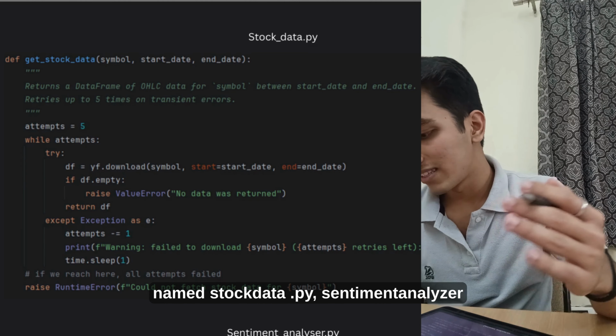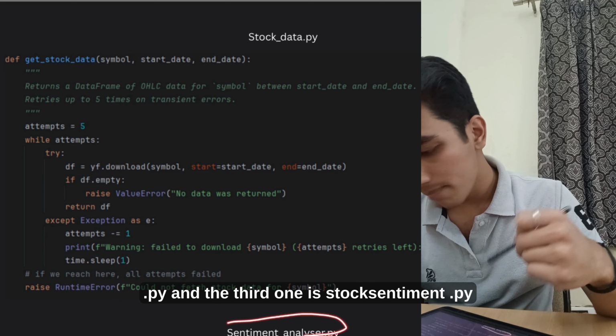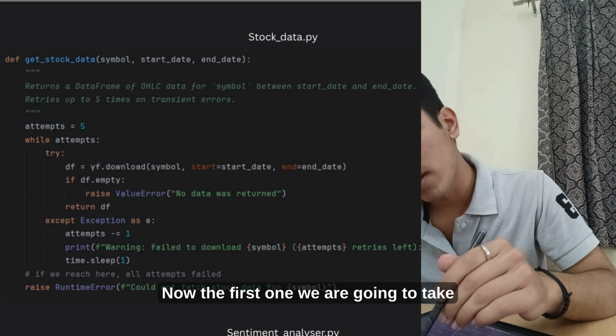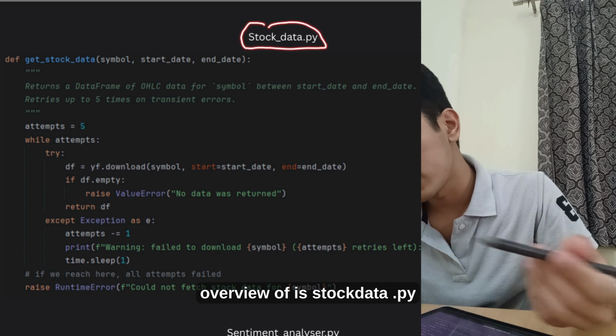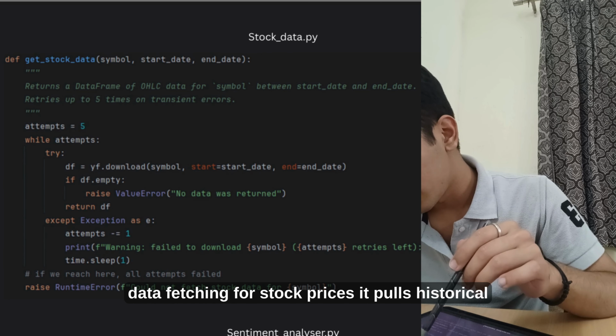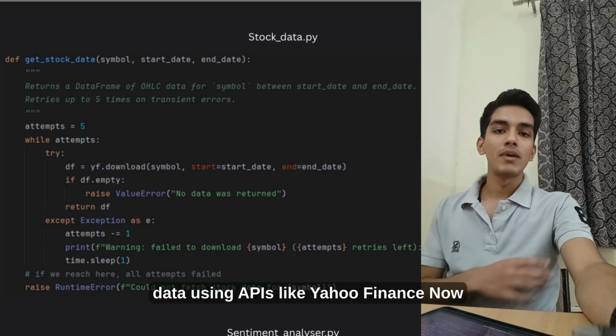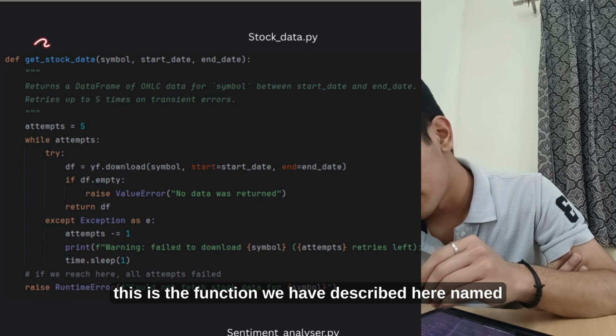Next we have 3 main Python scripts named stockdata.py, sentimentanalyzer.py, and the third one is stocksentiment.py. The first one we are going to take an overview of is stockdata.py. This script handles data fetching for stock prices. It pulls historical data using APIs like Yahoo Finance. This is the function we have described here, named get stock data.